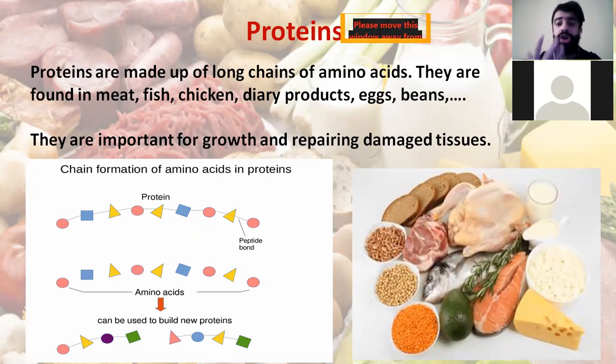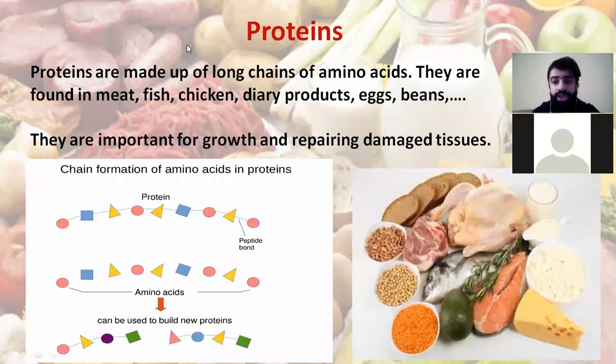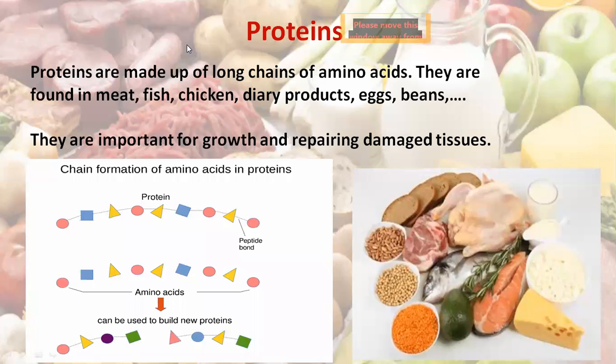Proteins are needed for the growth of the cells and the growth of the individual.